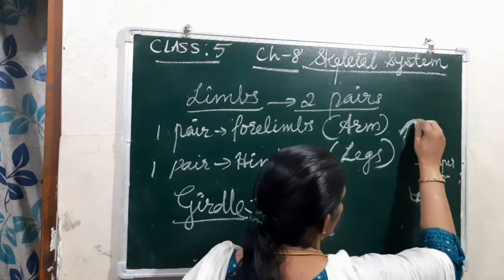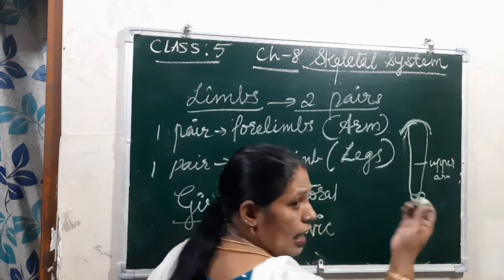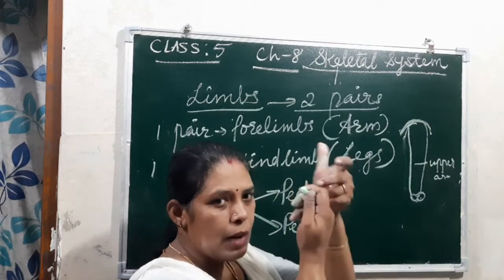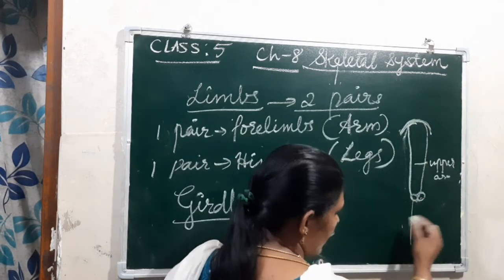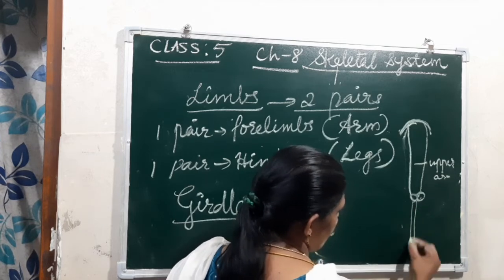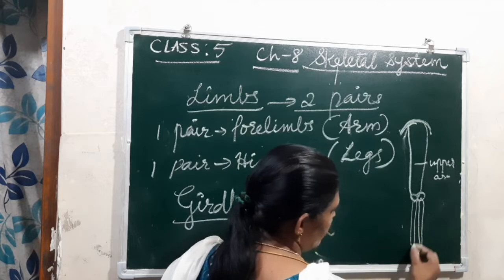Here is the elbow, our elbow. Then from the elbow to the wrist there are two bones, with a gap between them.